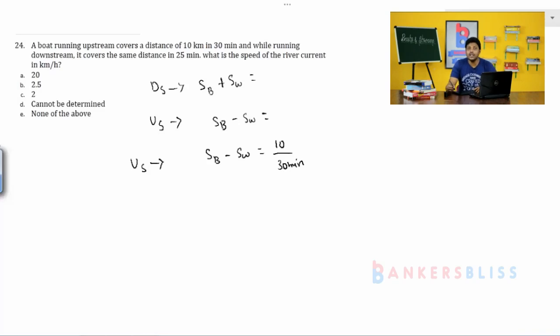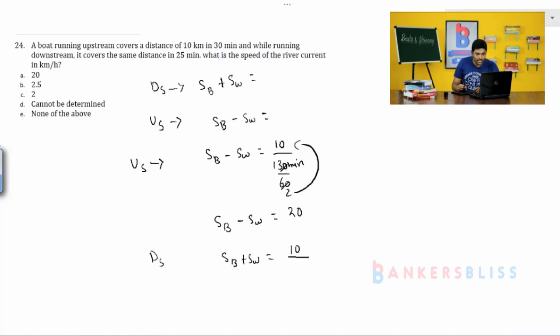The time is in minutes, so we have to convert into hours. 30 minutes is 30 by 60 hours, that is 1 by 2. So 2 goes to the numerator. Speed of the boat minus speed of the water is equal to 10 into 2, that is 20 kilometers per hour.